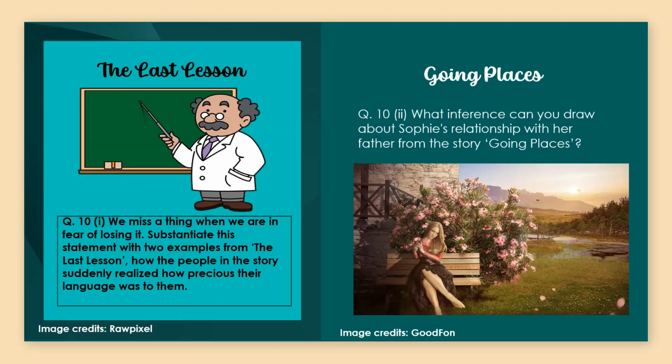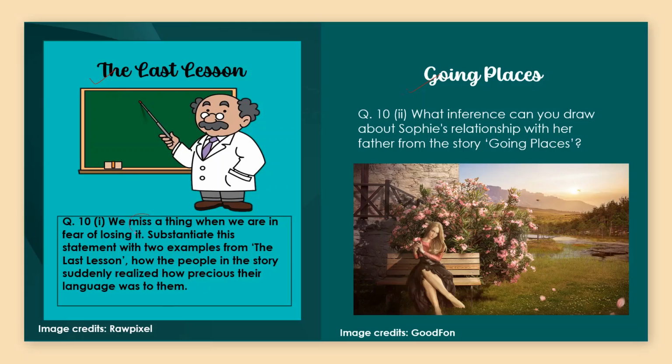Now let's begin with the two questions. First is from the last lesson. Then the second is from the chapter Going Places. The question from the last lesson is: we miss a thing when we are in the fear of losing it. Substantiate this statement with two examples from the story Last Lesson. How the people in the story suddenly realized how precious their language was to them.